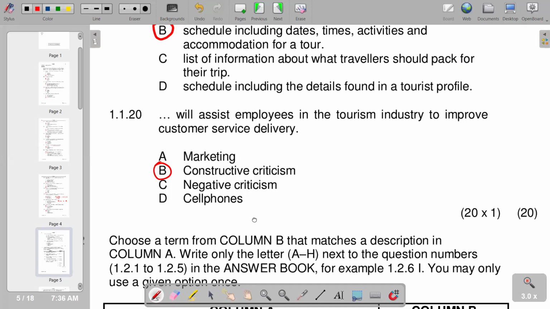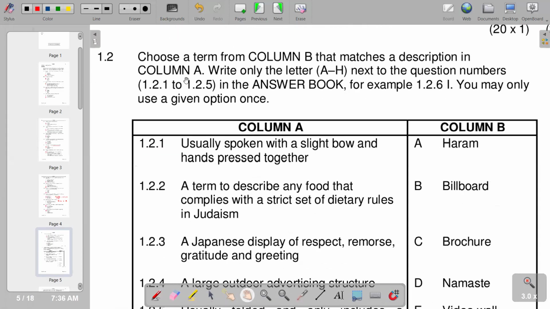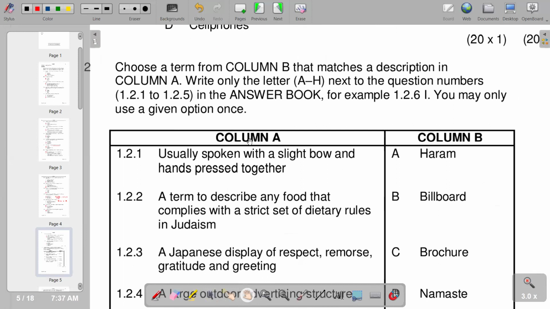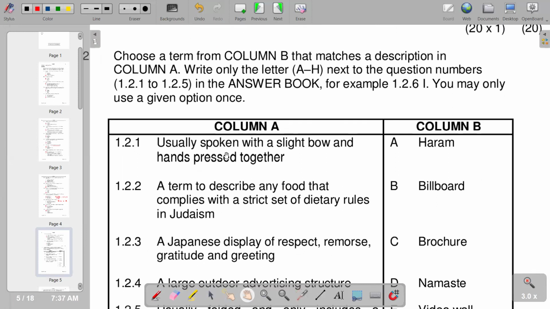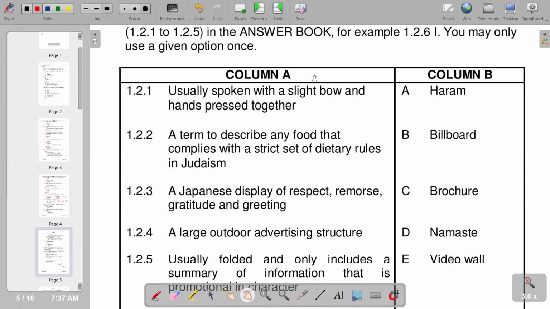Of course, we move on to the next part, which is 1.2, where we have column A and column B, whereby you have to choose a term from column B that matches a description in column A. In column A, we are given descriptions. Our first description: usually spoken with a slight bow and hands pressed together. Which one is the correct one? The one matching that is D, which is Namaste. So we have D as the correct response.